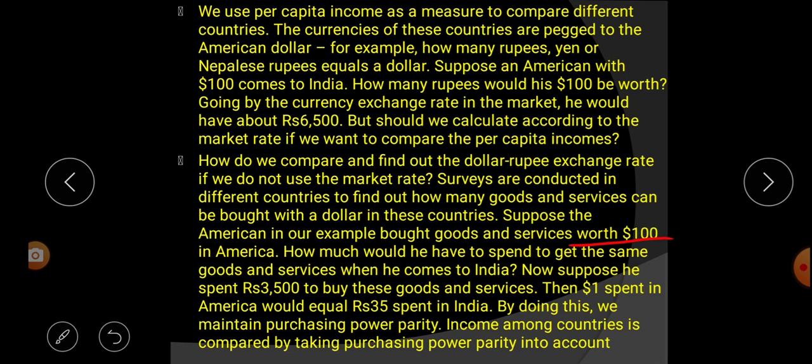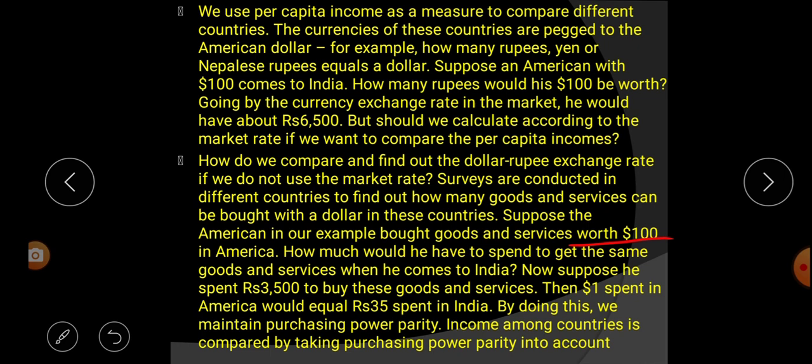How much would he have to spend to get the same goods and services when he comes to India? Listen, the American in our example bought goods and services worth $100 in America. He purchased a good or service in America by paying $100. But how much would he have to spend to get the same goods and services when he comes to India? If he wanted to purchase the same thing in India, how much money would he have to pay?